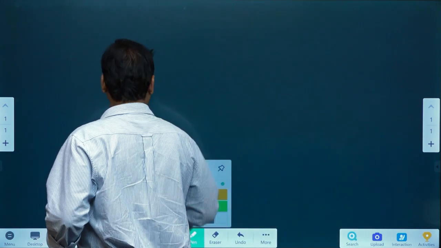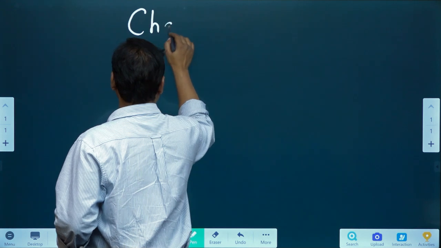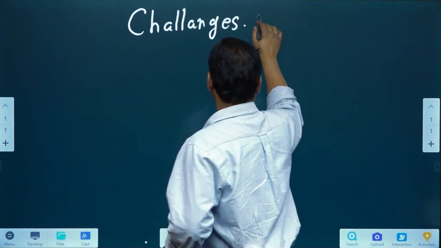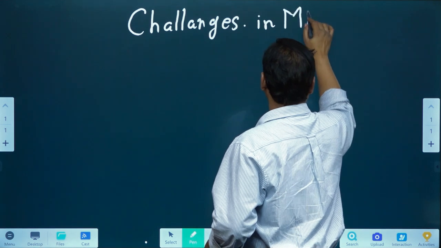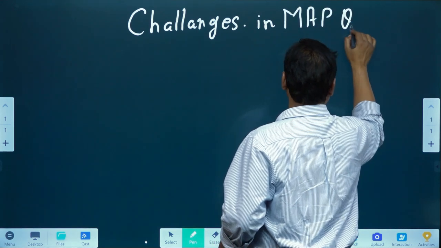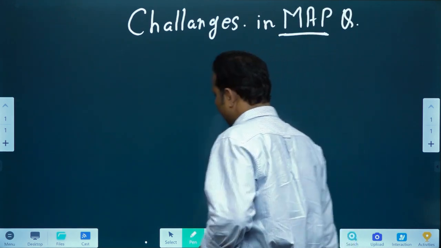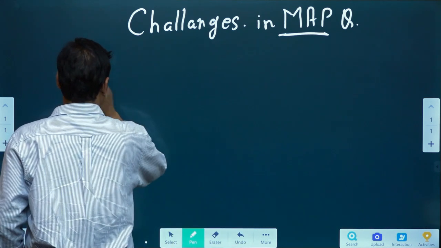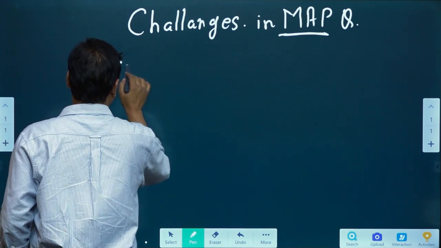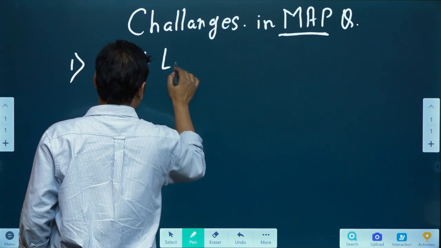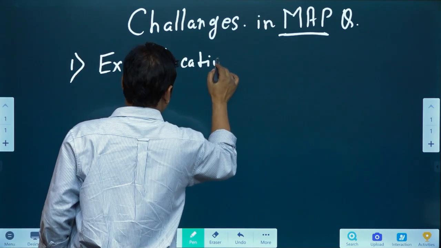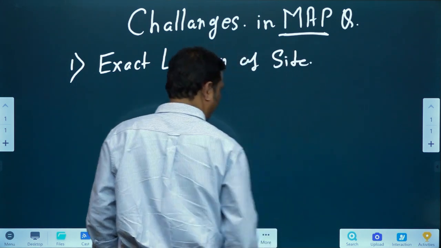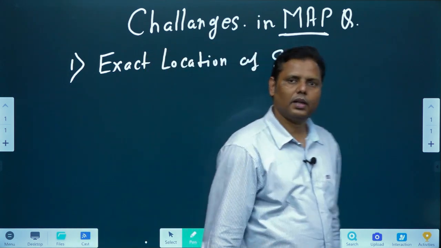So I'll tell you about the challenges in the map question. The first thing I'll say is the exact location of the site. Now why is it a problem?